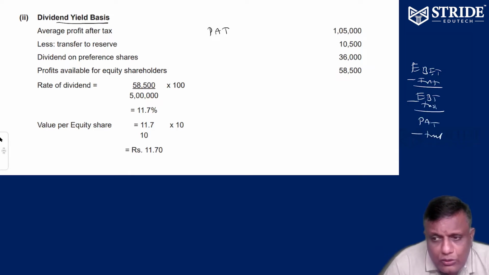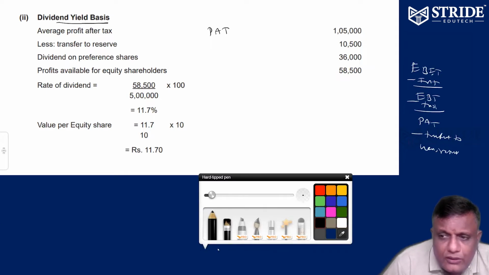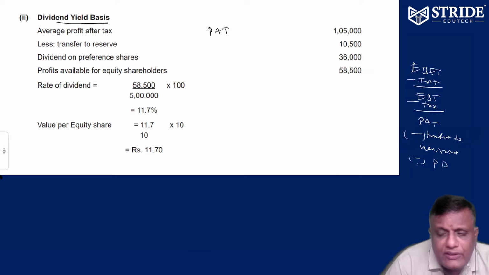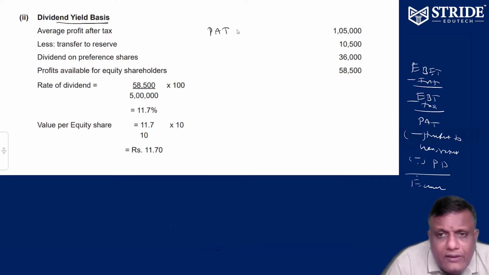From PAT, the amount is transferred to general reserve, or preference dividend is paid. If PAT only, the amount can be transferred to preference dividend and to general reserve. So the balance is earnings available for equity holders. That's it. Anyway, from the PAT, PAT 1,05,000.